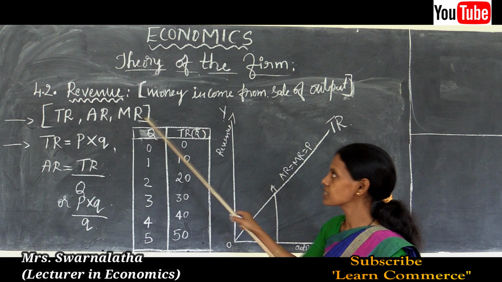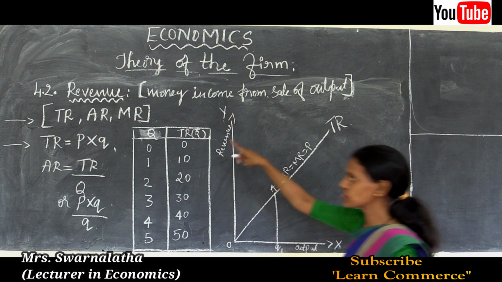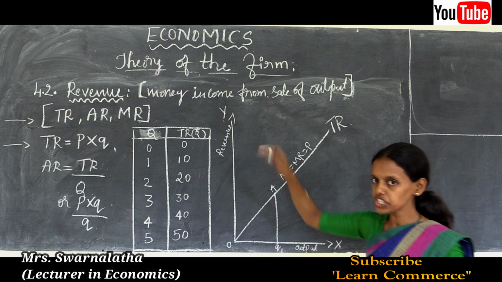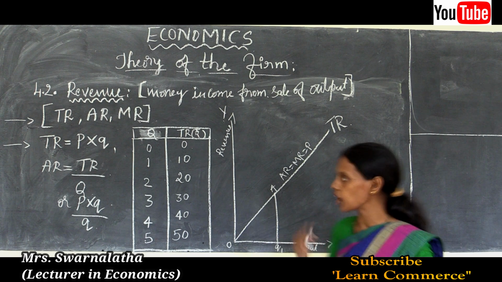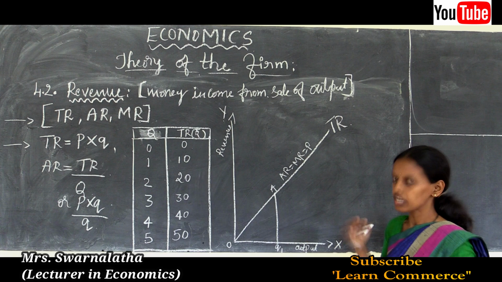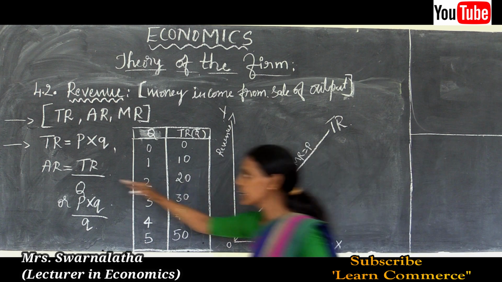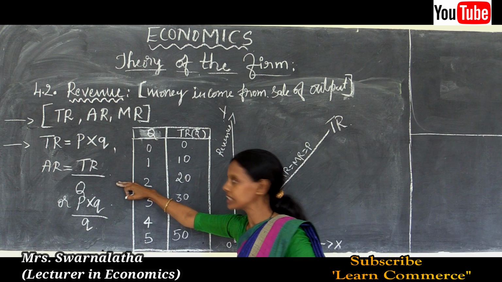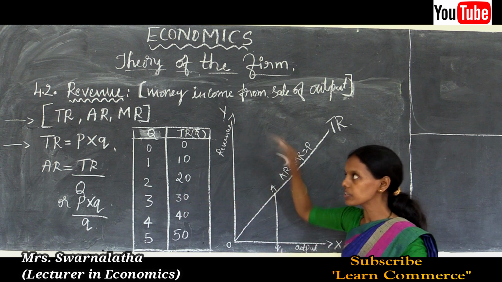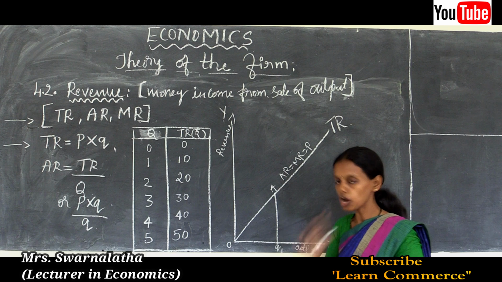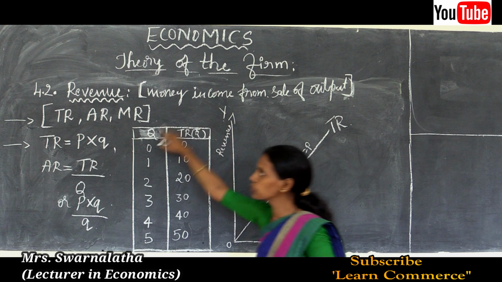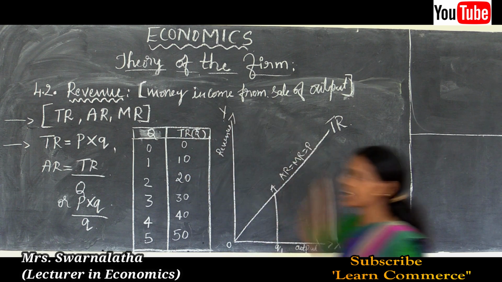How to calculate marginal revenue? Marginal revenue is nothing but the additional revenue received by the firm from the sale of additional output. Average revenue is revenue from per unit of sale of output. Marginal revenue means change in the total revenue due to the change in the output.